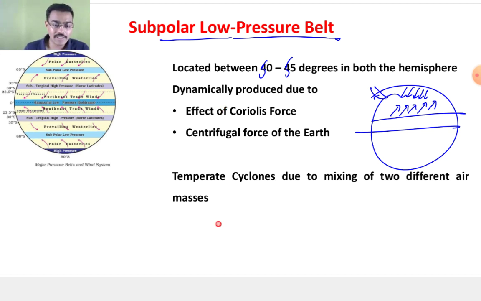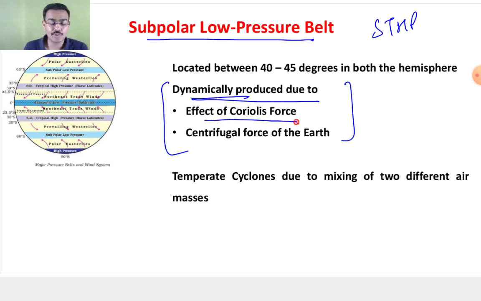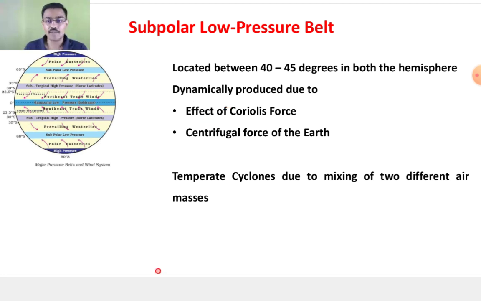Now it is very interesting to know what is dynamically produced. It is said that your subtropical high pressure belt and this subpolar low pressure belt are both dynamically produced, basically due to the effect of the Coriolis force. Yes, it varies, Mandeep, I'll come to that also. In some books it is written 60 to 65 degrees north and south. It shifts, it is not fixed. Now, do you know that the Earth is rotating on its own axis?